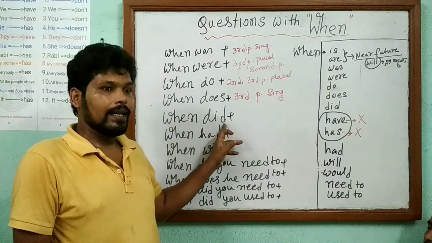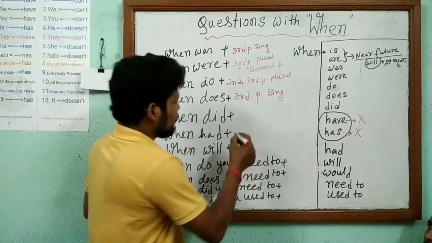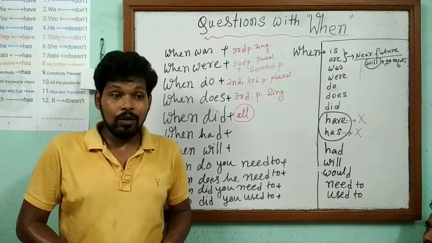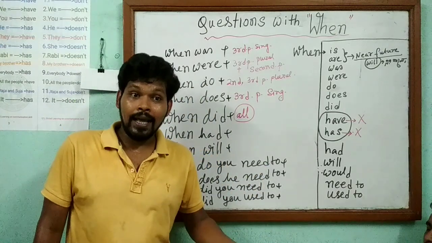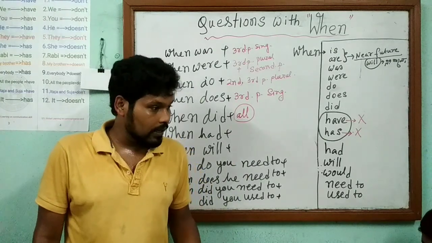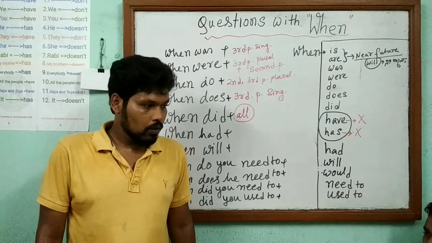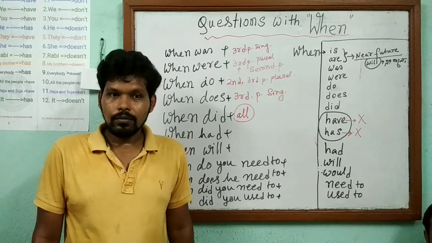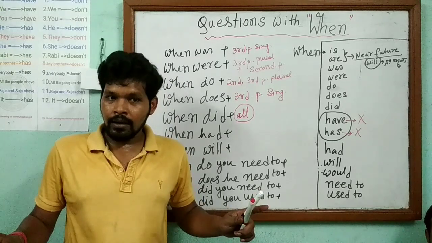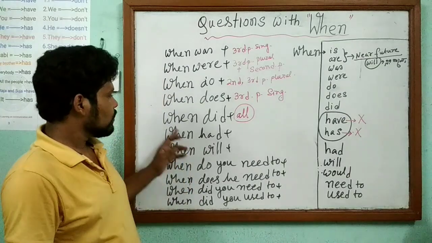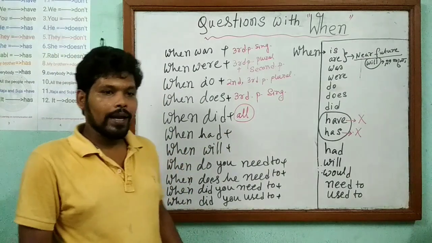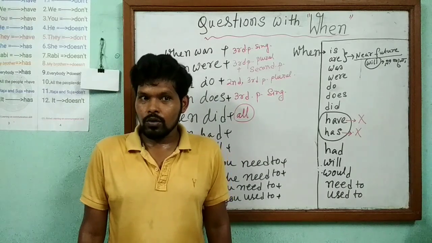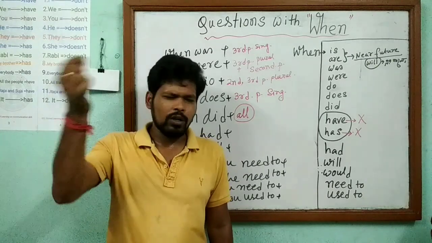Now next, when did. After when did, all types of subjects we can use. When did he, when did she, when did you, when did they, when did Ram, when did the student, when did the people, when did Swarnavo. All types of subject we can use. So now we can ask question. When did Swarnavo go to school? In a moment in our memory it should come.